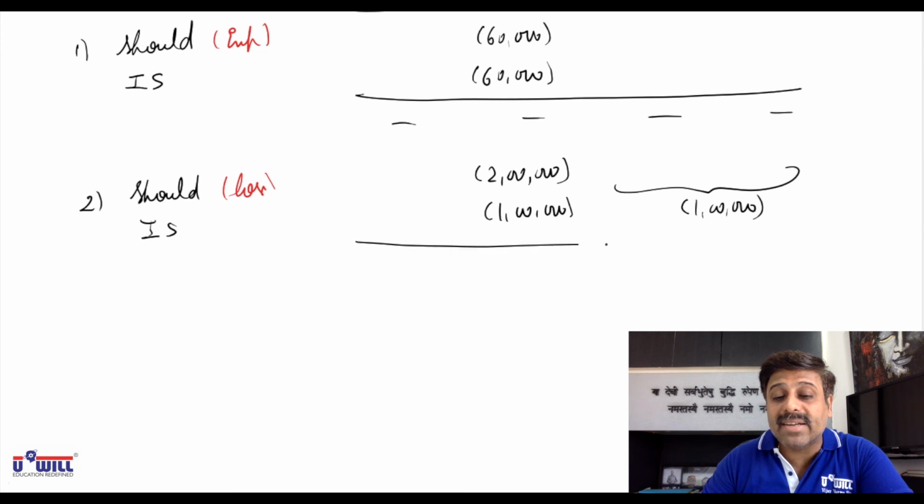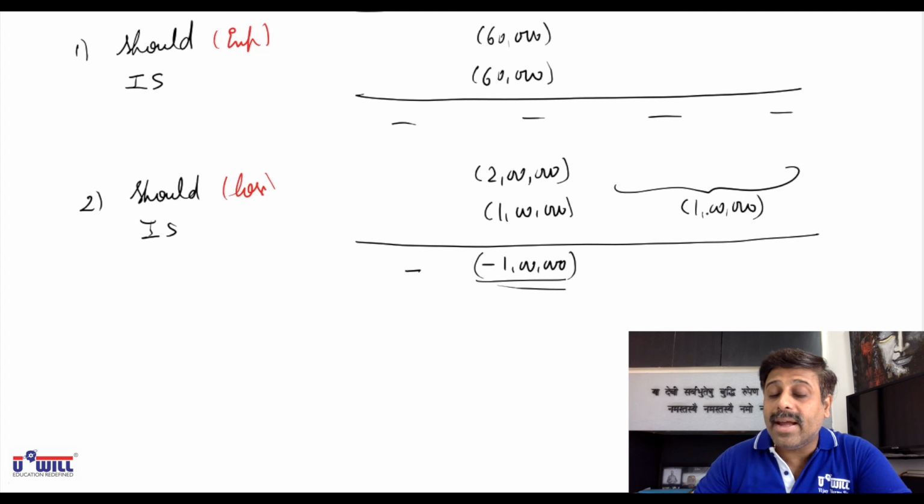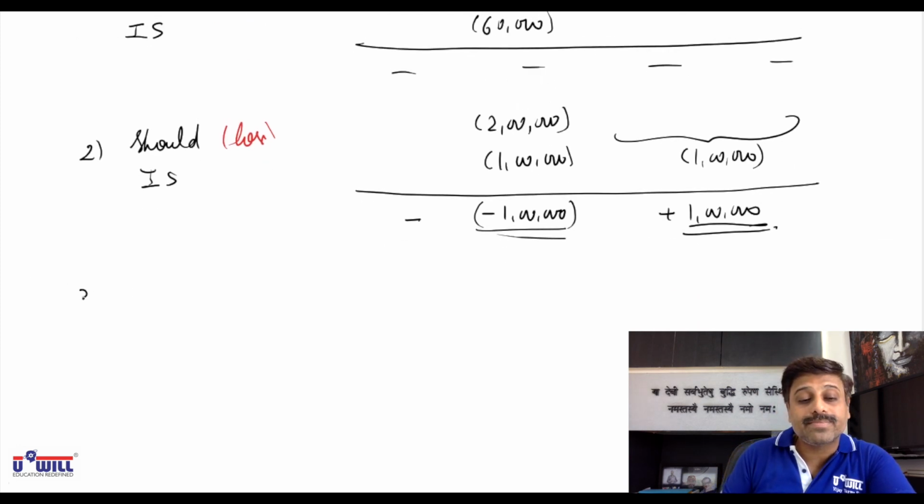So how will we do the rectification? No rectification in quarter 1. 2 lakhs should have been deducted. 1 lakh is only deducted. So further we will minus 1 lakh from the profits of quarter 2. And in quarter 3 and 4, 1 lakh is deducted, which should not have been deducted. So 1 lakh we will add in the profits of quarter 3 and 4.